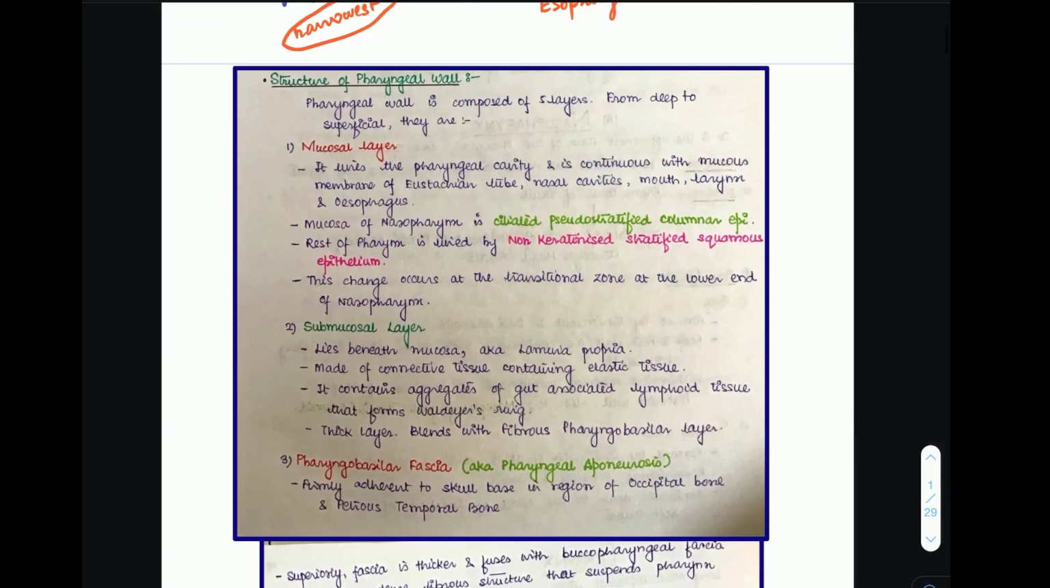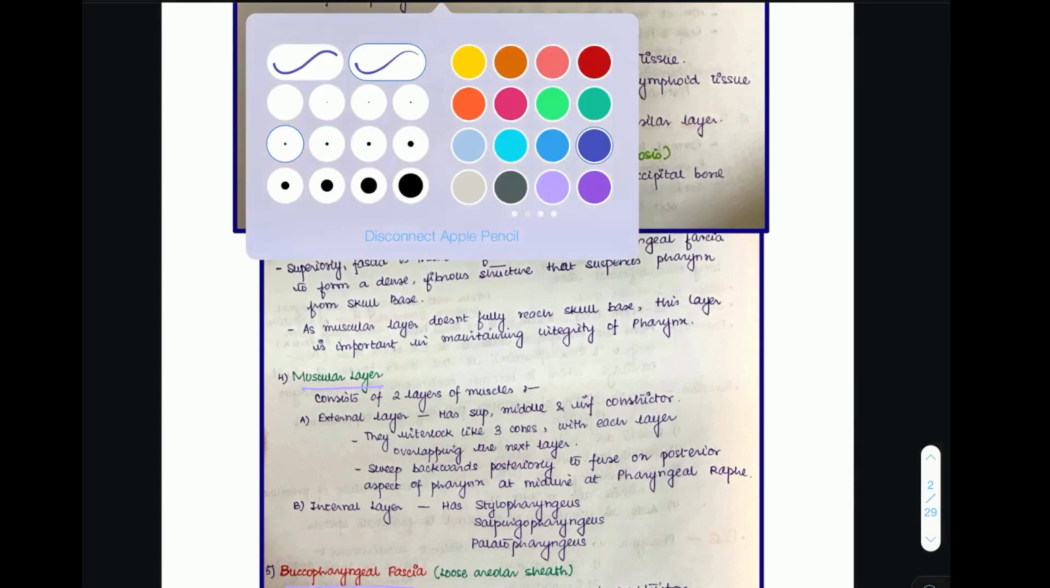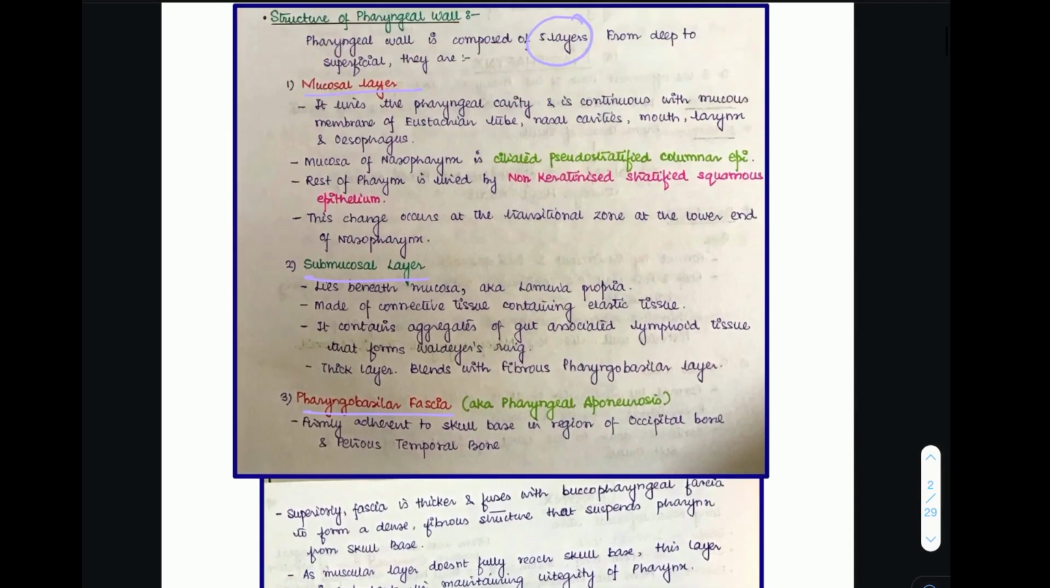The pharyngeal wall is composed of 5 layers. Now, if we see from deep to superficial, these layers are the mucosal layer, the submucosal layer, the pharyngobasilar fascia, the muscular layer, and the buccopharyngeal fascia. Now, first of all, let's look at the mucosal layer.